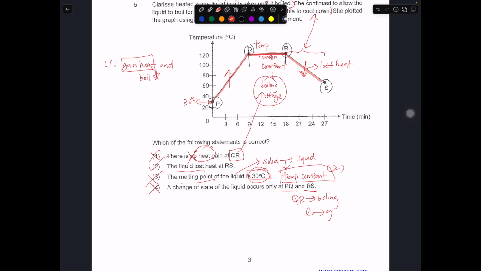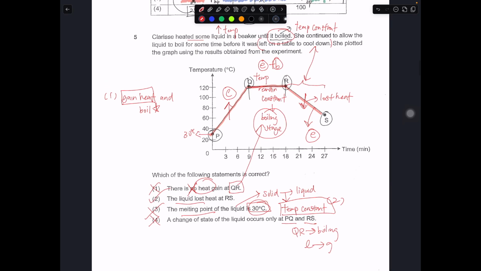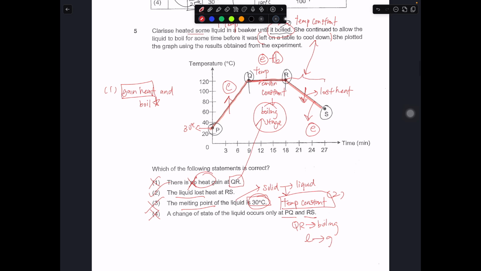Okay, why is it change of state of liquid? This part is evaporation, evaporation plus boiling, because evaporation will happen at any temperature, right? This part there is also evaporation. Even though the water is cooling down, some of the liquid will evaporate into a gas as well. Okay, not water vapor, because this question really did not tell us that it is water. So in this case, this should be how you would interpret the question. So that's why number 2 is the correct answer, because only number 2 will fit into the graph.